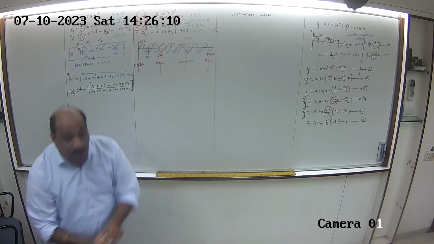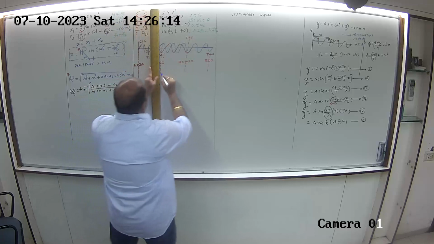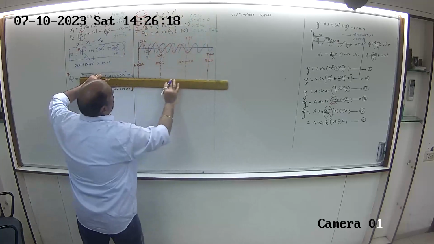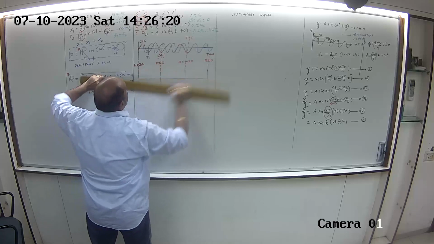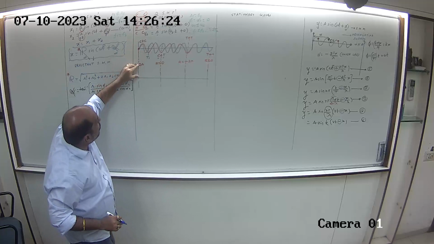So if I try to understand this wave graphically and practically, then mind you, the wave would be somewhat like this. इसका एम्पलीट्यूड a है, इसका एम्पलीट्यूड a है और इसका एम्पलीट्यूड ट्वाइस है.